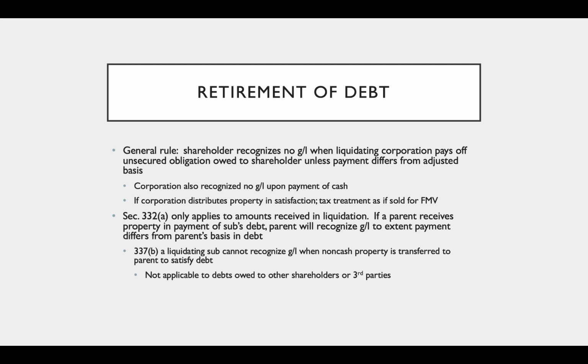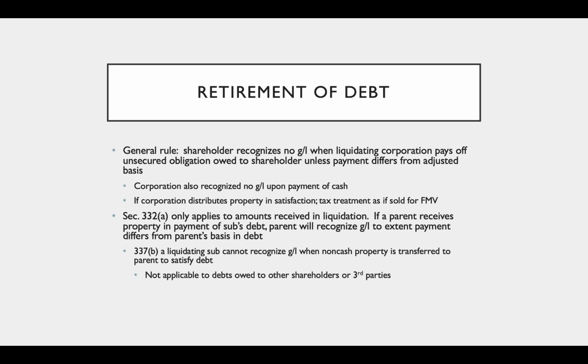The corporation also recognizes no gain or loss upon the payment of cash to satisfy a loan. If the corporation is going to distribute property to satisfy the loan, then the tax treatment is as if it is sold for fair market value. So we pretend like we sold the asset for fair market value, recognize gain or loss, and then distributed that asset to the shareholder in satisfaction of debt.